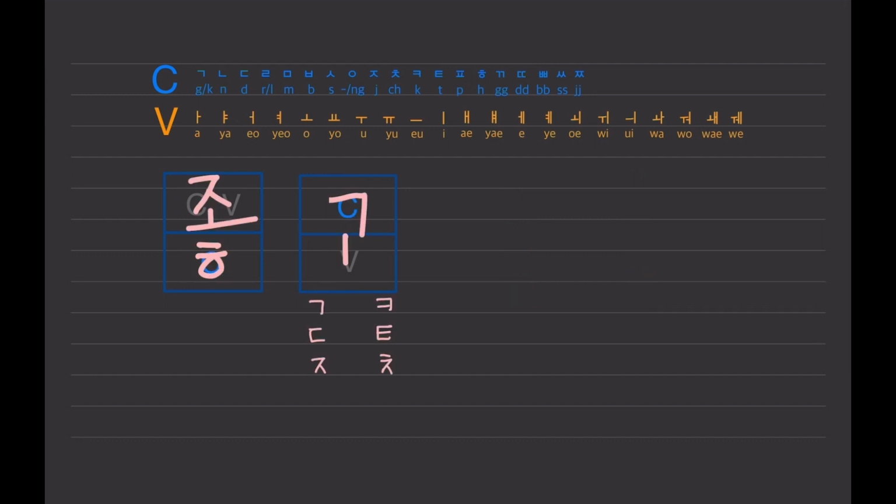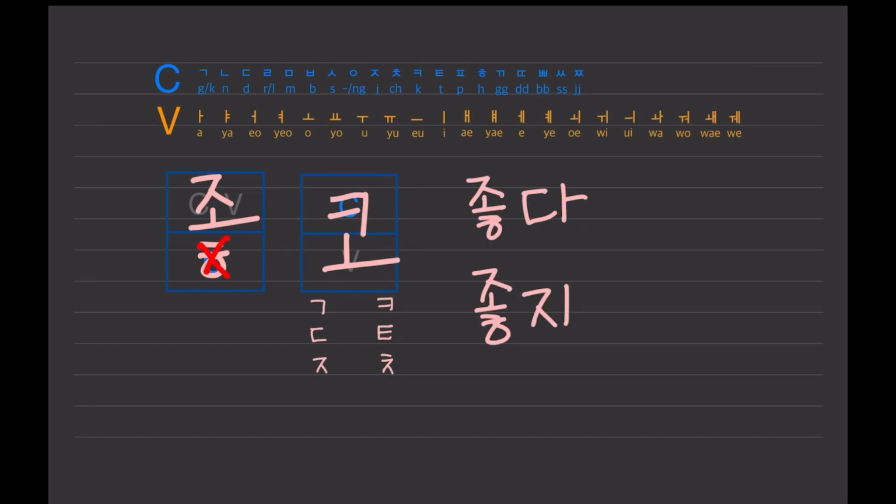Here is an example. When we read it, 히읗 makes the following consonant aspirated. So the second syllable becomes ko, not go anymore, and no 히읗 sound exists anymore. So we read it as 좋고. Then what about those two? There is a 히읗 받침 followed by the d sound consonant. So the d sound consonant becomes t, and 히읗 받침 disappears. So we read it as 좋다. And the second one, same.